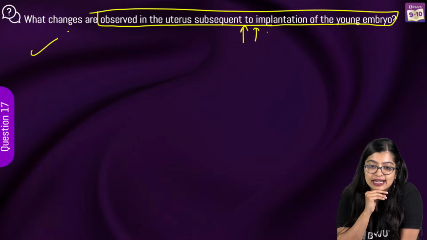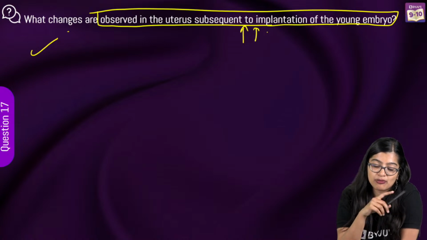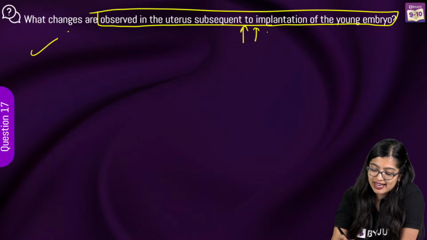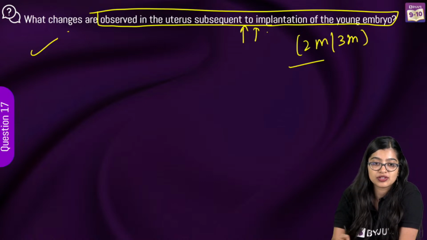Very good. Villi on one side of the embryo. Placenta will join. Hips become wider. Okay. See, this is again a short answer. Maybe 2 marks or maximum 3 marks, right?